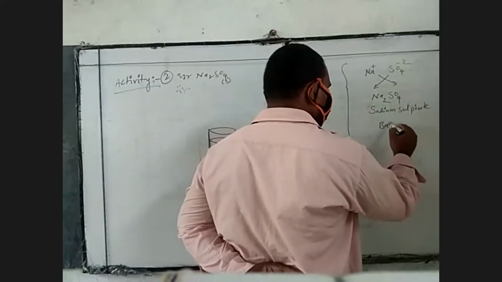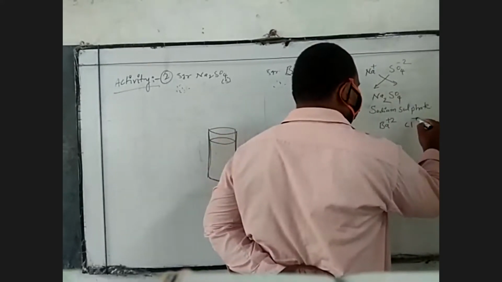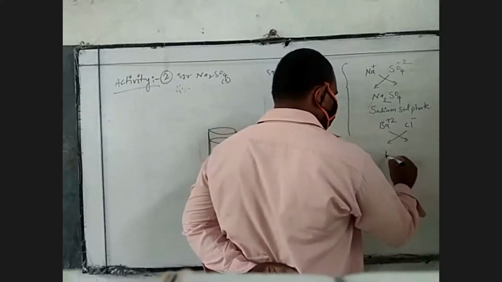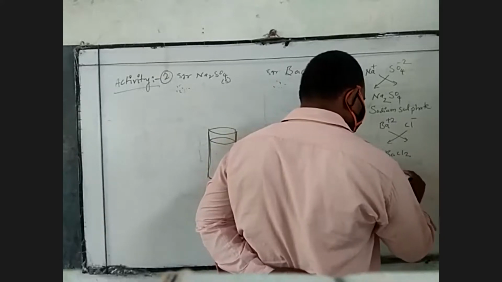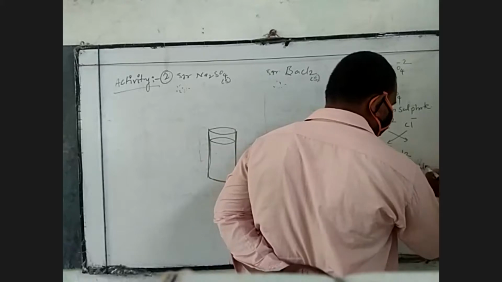Now coming to barium chloride. This is barium, Ba plus 2, and chloride, Cl minus. Using the cross method, you write BaCl2. This is barium chloride.